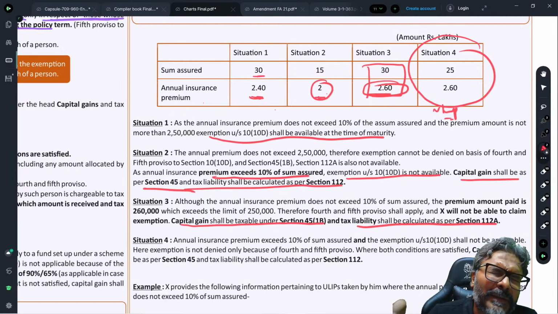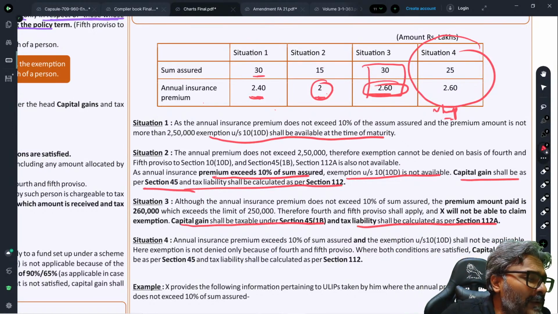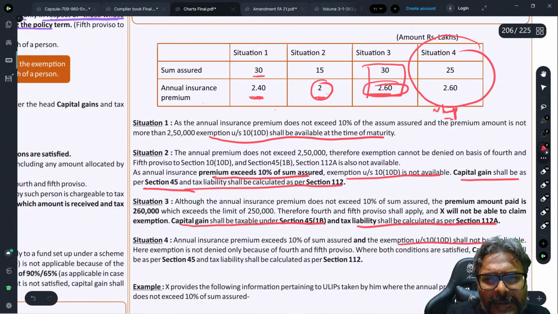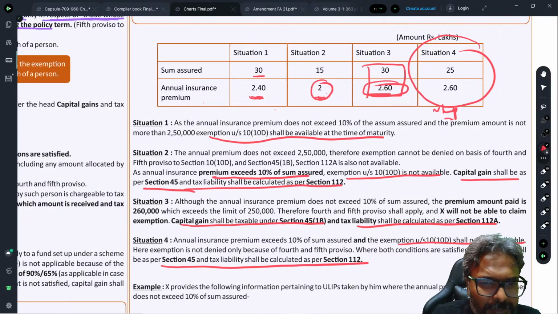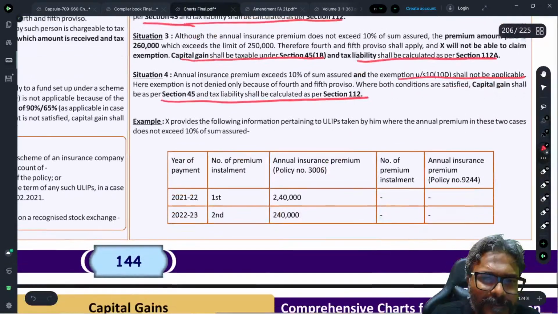Because the basic particular exemption condition of 10(10D) itself is violated. And what is the basic condition? That your annual premium is exceeding 10% of the sum assured, and therefore you will not even look into the amendment part. Simply put, this 10(10D) is not applicable, and the chargeability would be under 45, read with section 112. Is that clear to all of you, students? The capital gains would be under 45, read with 112.